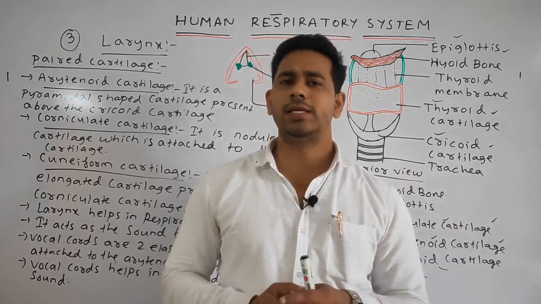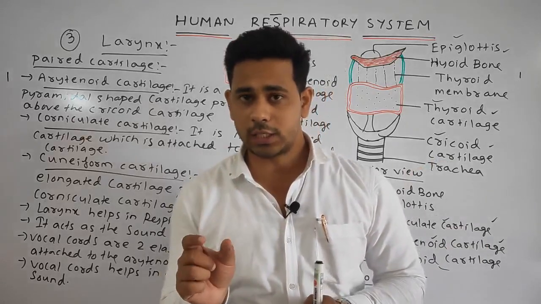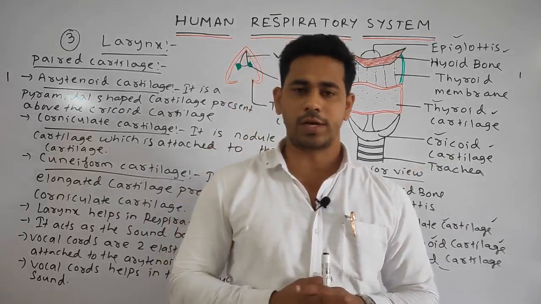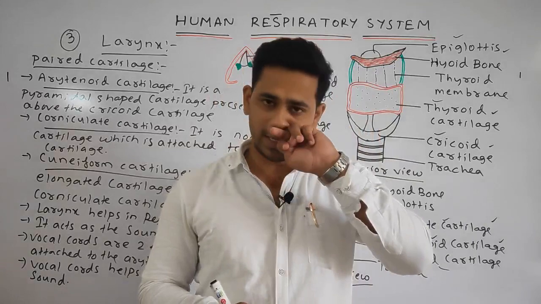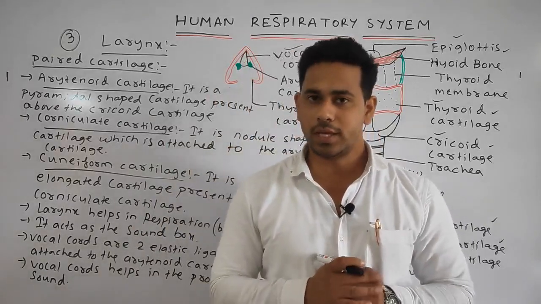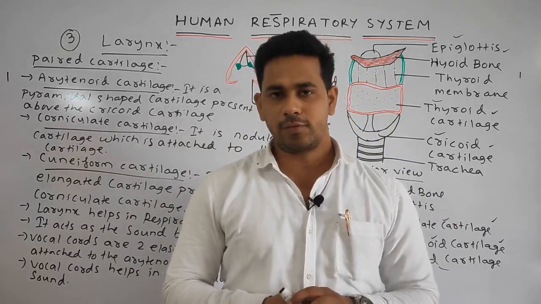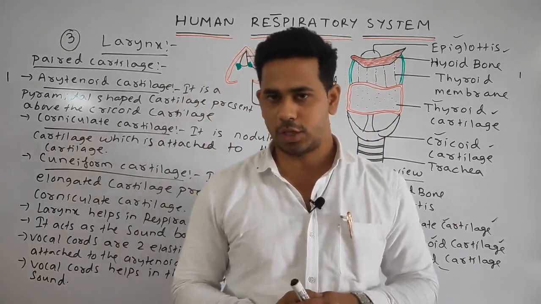The oropharynx is the lower part of the pharynx, which consists of the gullet, which eventually forms the esophagus or the food pipe. Whereas the laryngopharynx means the region of the pharynx which leads to the larynx region. It consists of the opening called the glottis, which is guarded by the leaf-like structure called the epiglottis.